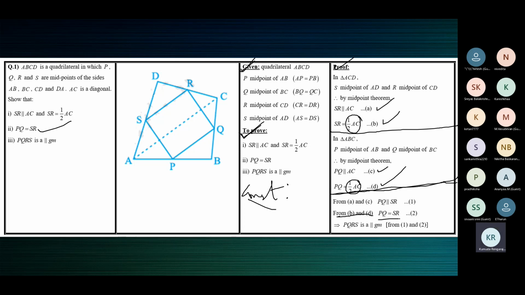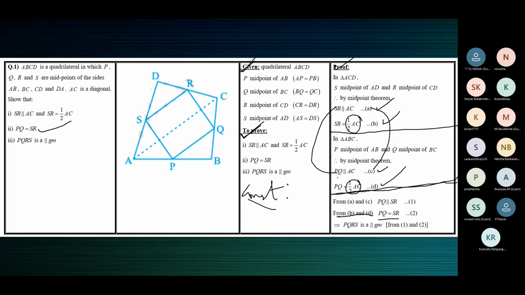Next, we need to show that PQRS is a parallelogram. See here, from A and C, what do you get? SR is parallel to AC, PQ is also parallel to AC.